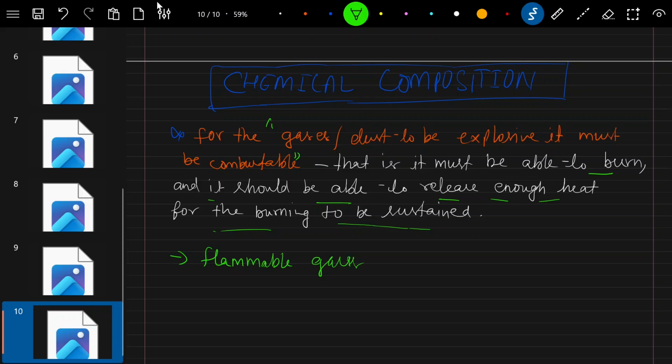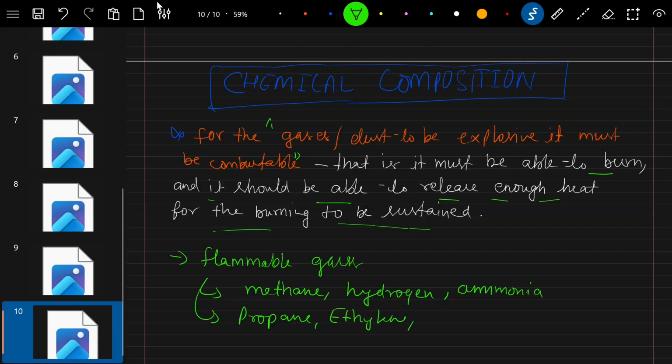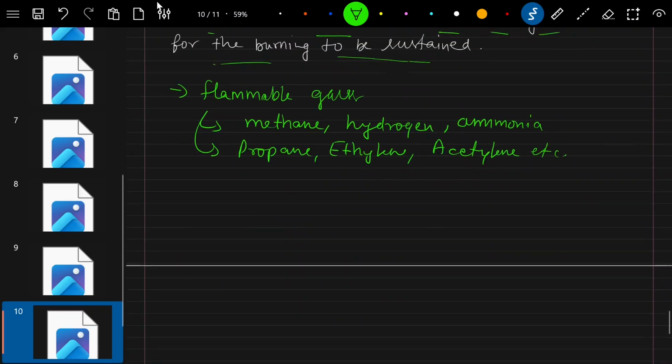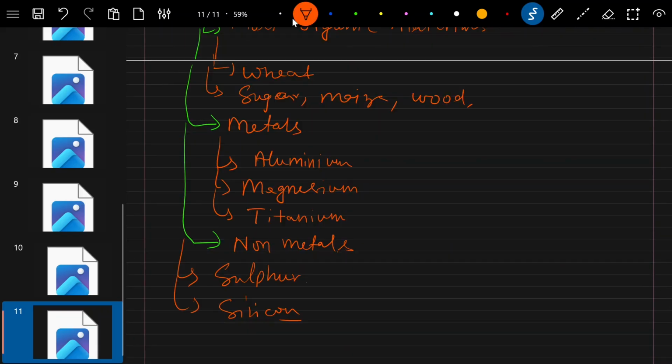What gases are included? That is methane, hydrogen, ammonia, propane, ethylene, acetylene, etc. And what about flammable explosive dust?